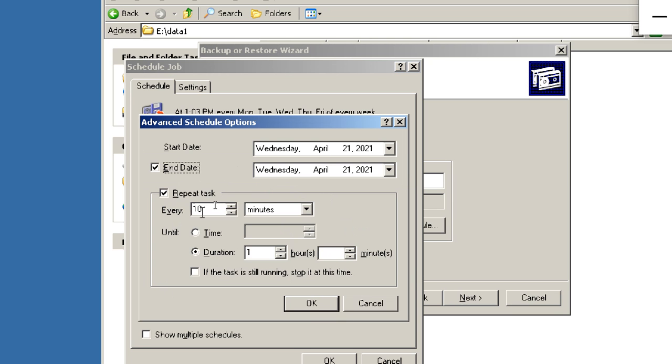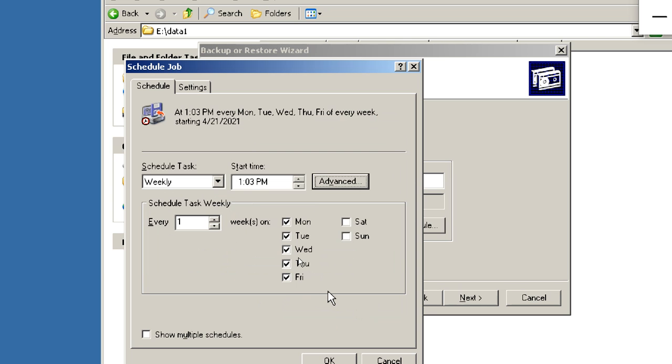Repeat the task. Okay, every 10 minutes you want to take it. Okay, time or a duration, so you can take it like that. So every week, every 3 weeks, every 1 week, every 2 weeks, Monday, like that, alternate weeks,